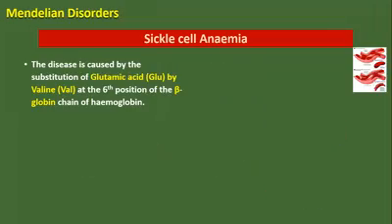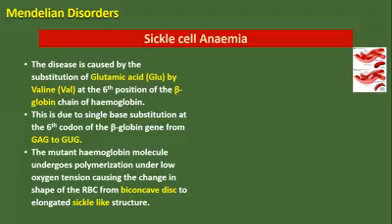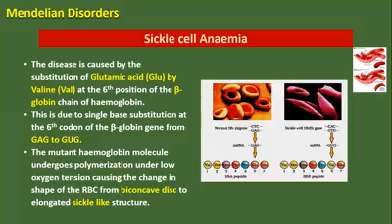The disease is caused by substitution of glutamic acid by valine at the 6th position of the beta globin chain of hemoglobin. On the hemoglobin chain, glutamic acid is substituted by valine. This is due to a single base substitution at the 6th codon of the beta globin gene, from glutamic acid to valine, which is happening here.